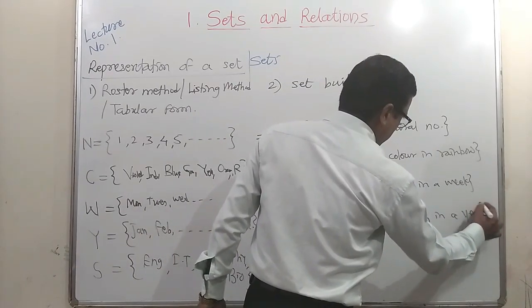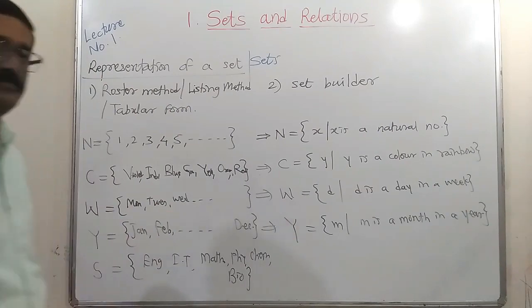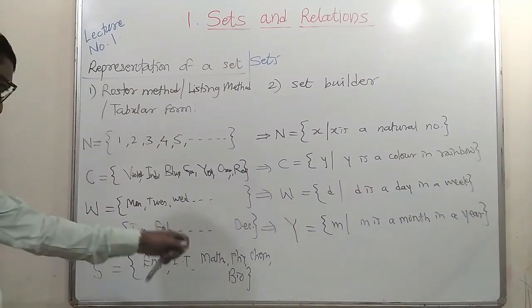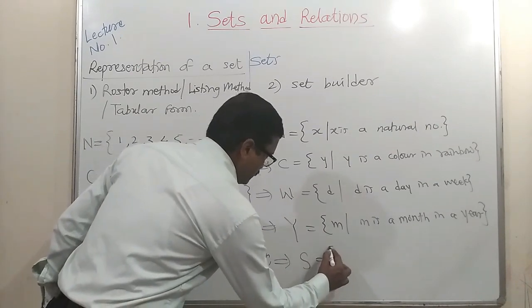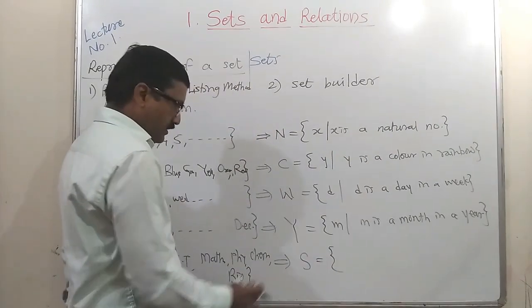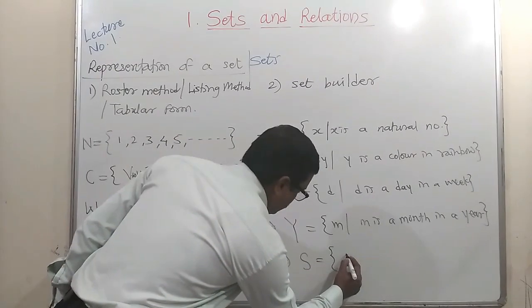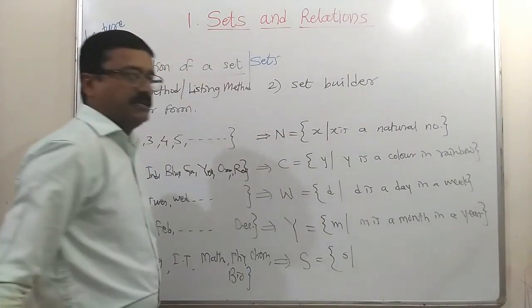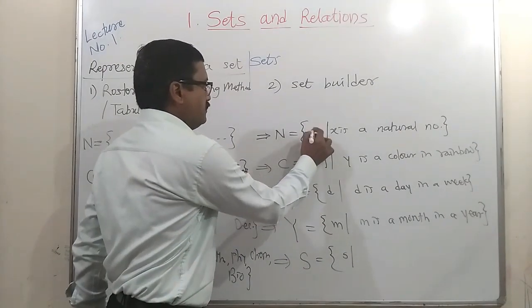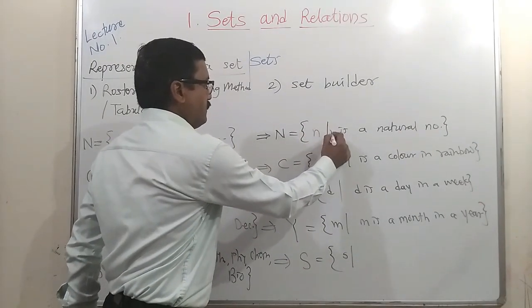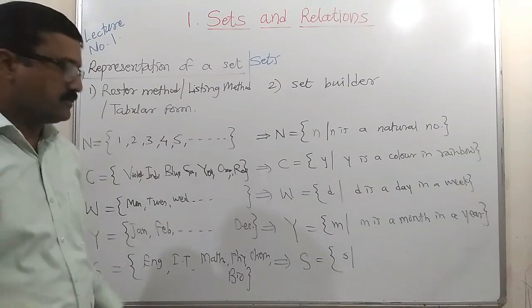Last one, subjects. It's a set of, here we have taken capital S, you can take small s also. If you take n here, you can take small n also. No need to always take x. You can take n for natural numbers.